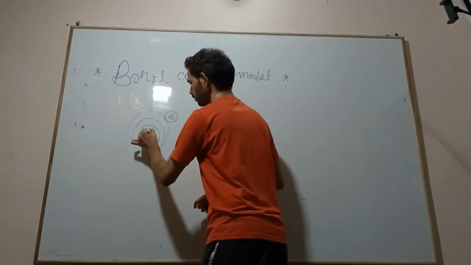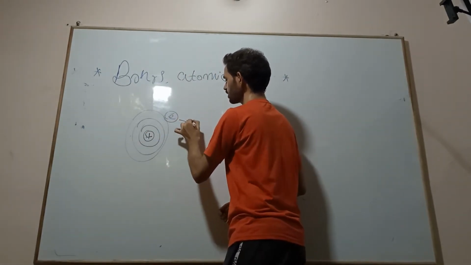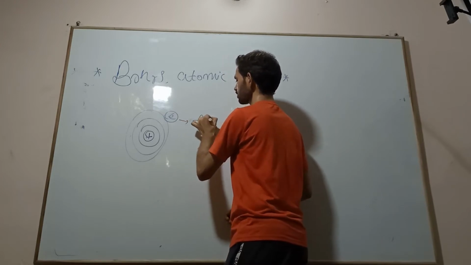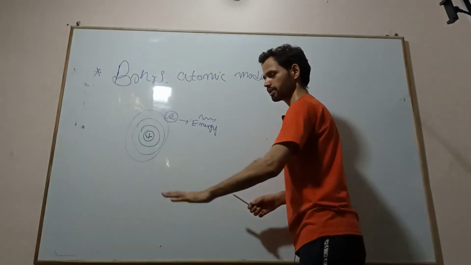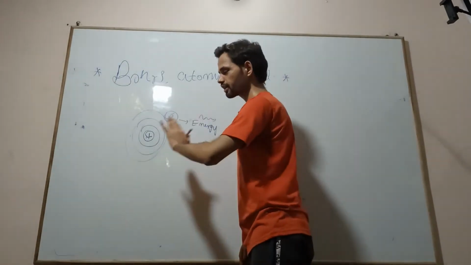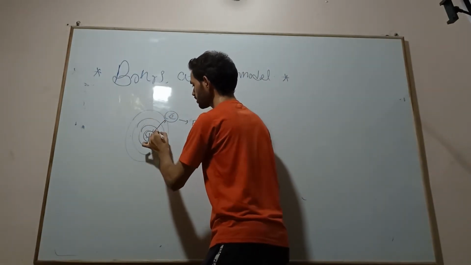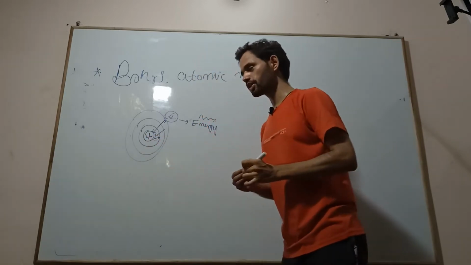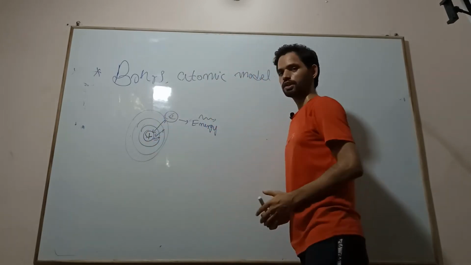If the electron releases its energy, then what happens? The energy will gradually decrease. If the energy decreases, then the radius will gradually decrease. At last, the electron will fall into the nucleus.